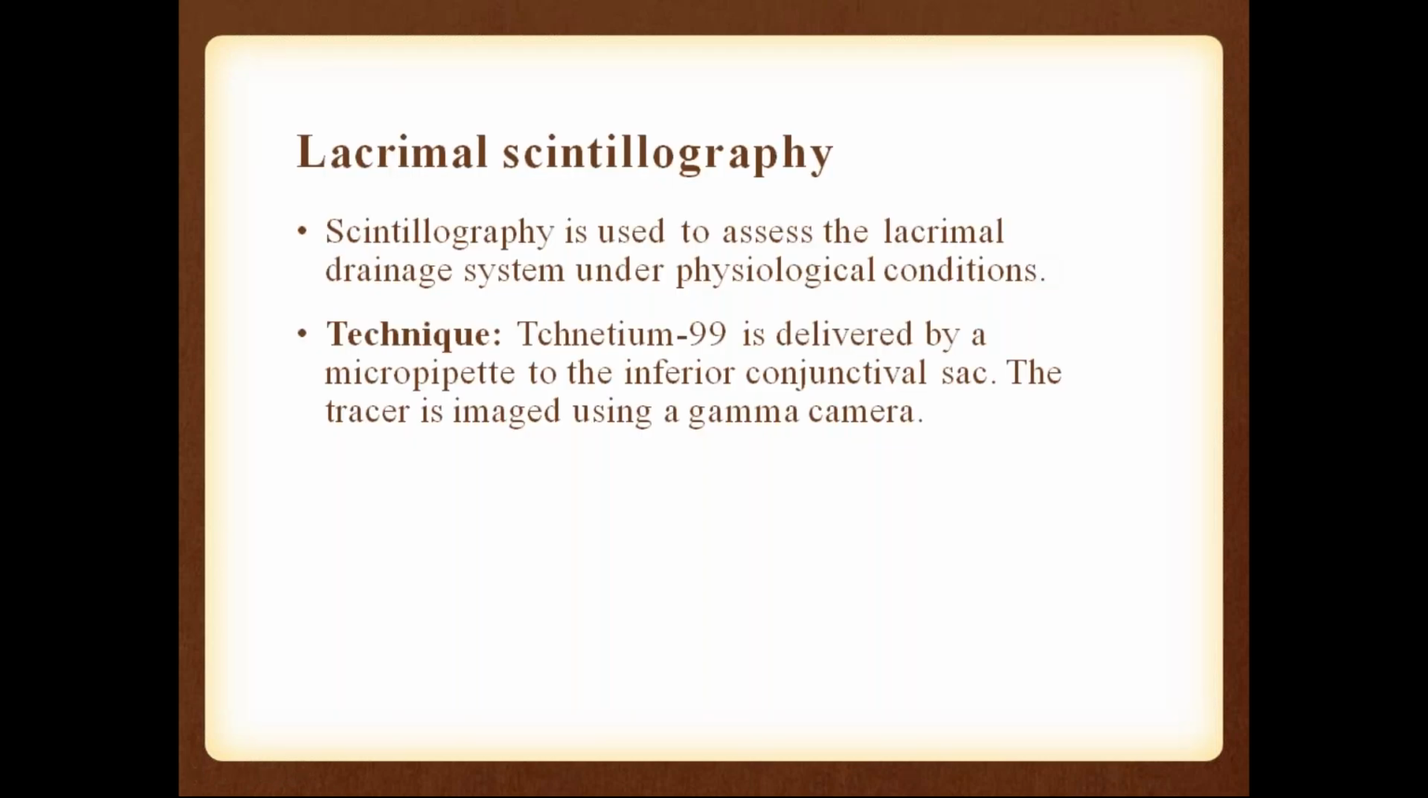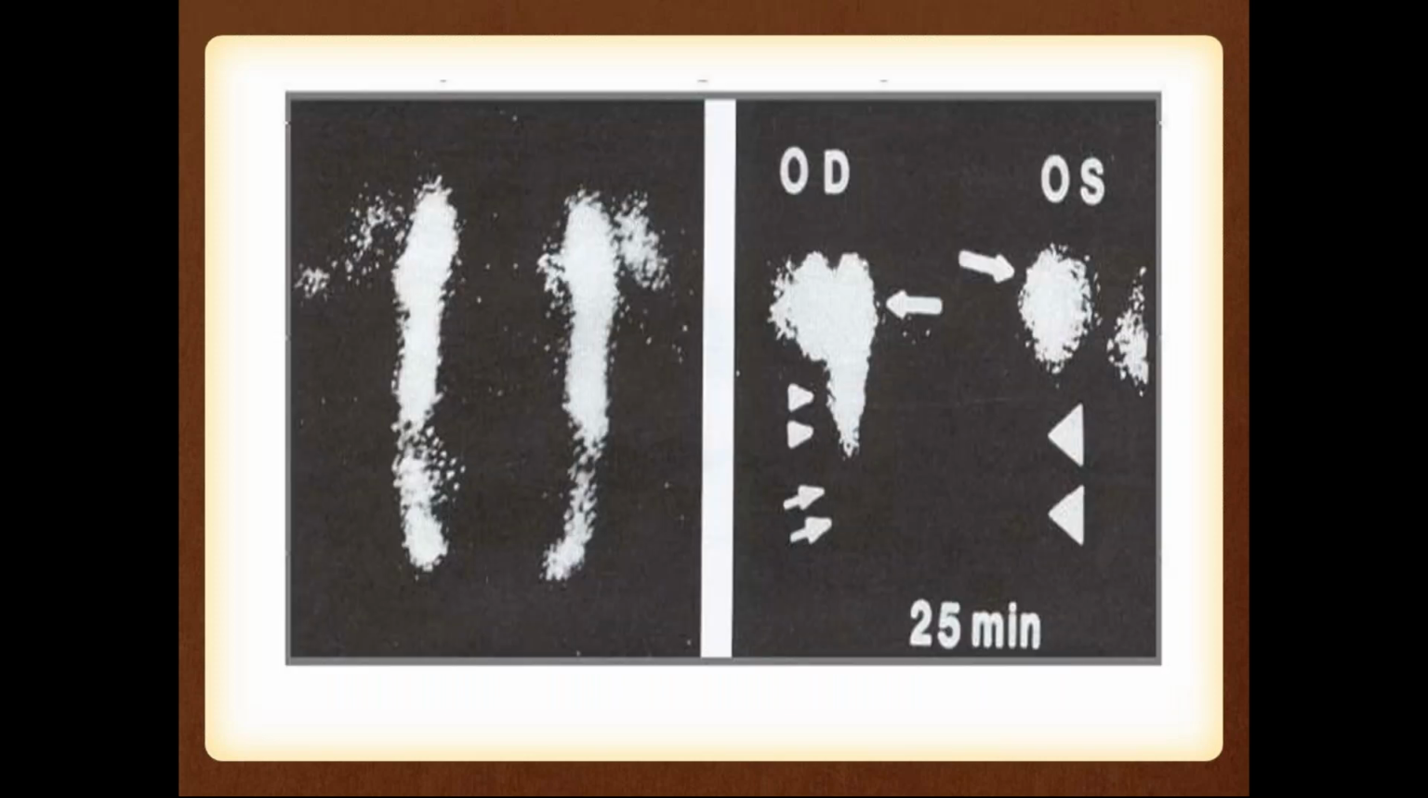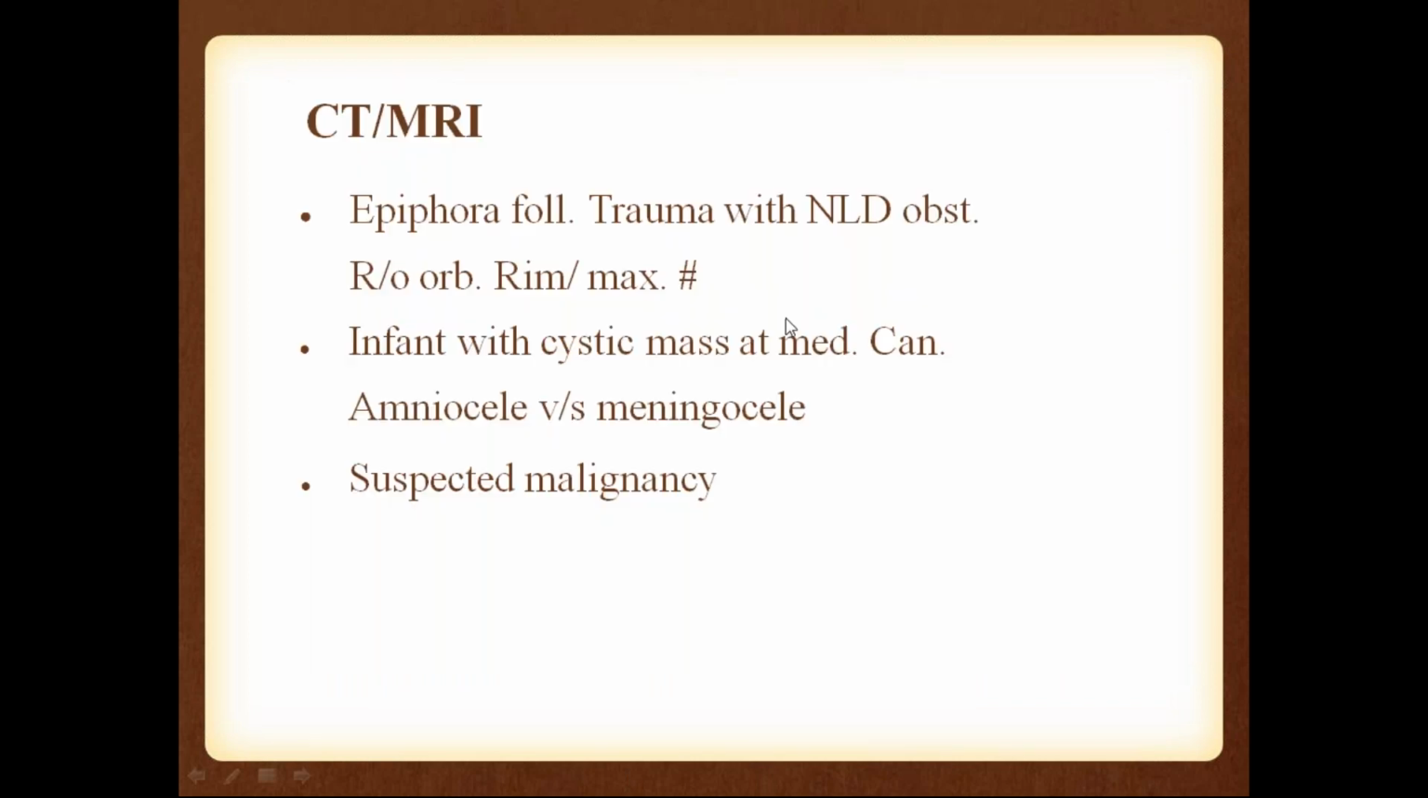So next one is lacrimal scintillography. It is used to assess the lacrimal system in physiological conditions. Technetium-99 is delivered by micropipette to the inferior conjunctival sac. The tracer is imaged using gamma cameras. You can see this is about scintillography. You can see obstructions here. Okay.